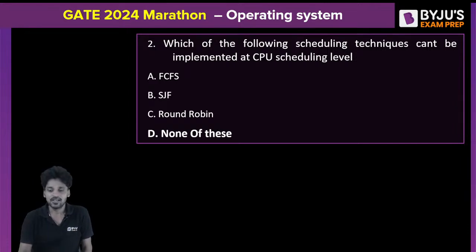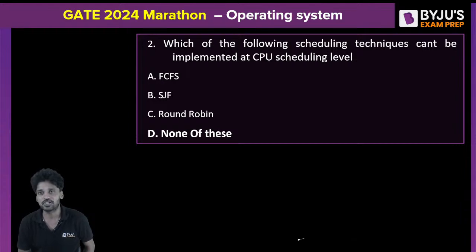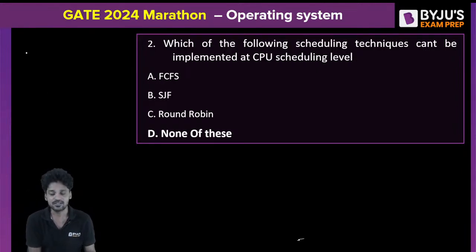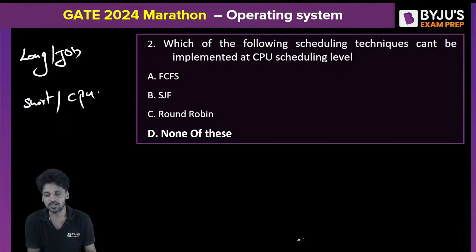I'll tell you. There may be several scheduling algorithms, right? Shortest job first, FCFS, round robin, and none of these. Which scheduling algorithm cannot be implemented at the CPU scheduling level? There are two schedulers in the system. The first one is the long-term scheduler or job scheduler. The second one is the short-term scheduler or the CPU scheduler.